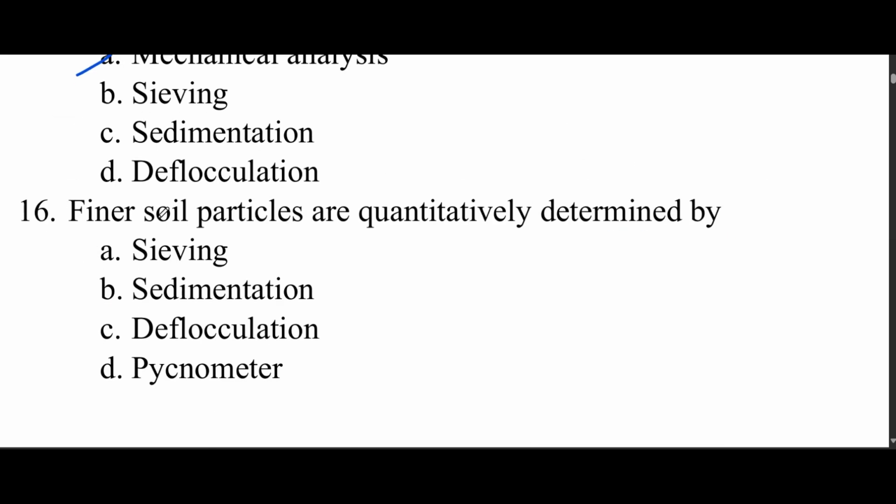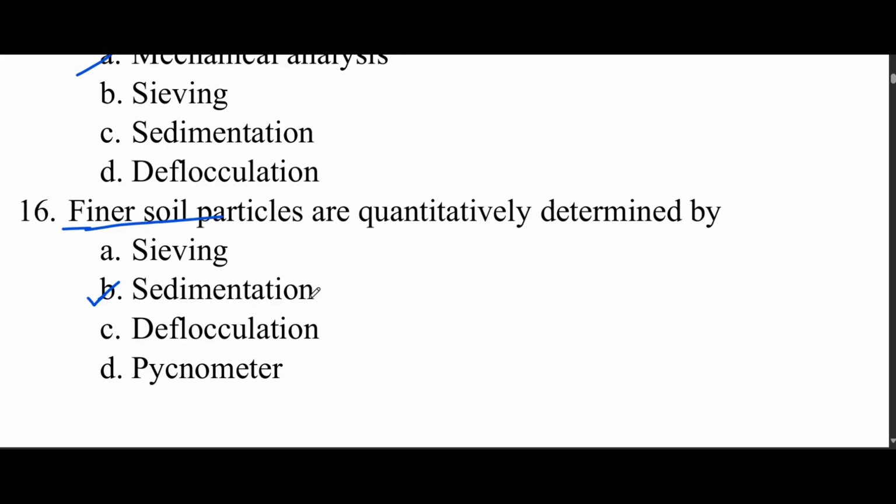Finer soil particles are quantitatively determined by option sieving, sedimentation, deflocculation and pycnometer. Finer soil particles, that means clay, which have small size. How can we determine their amount? Option B is the correct one, sedimentation.